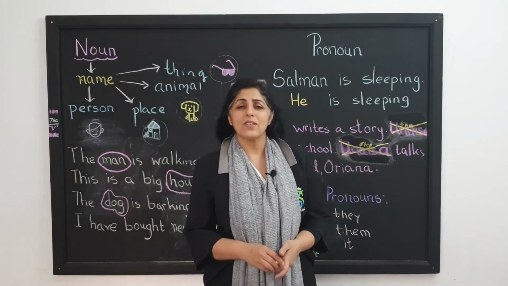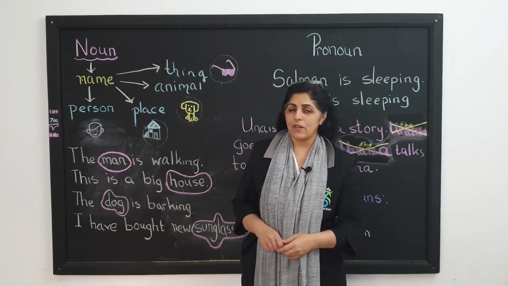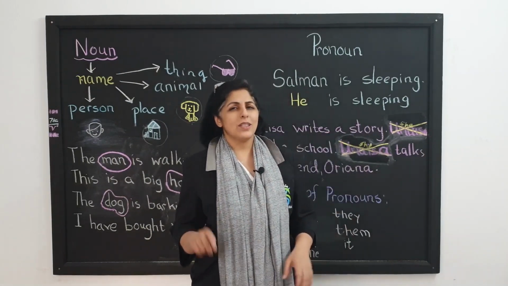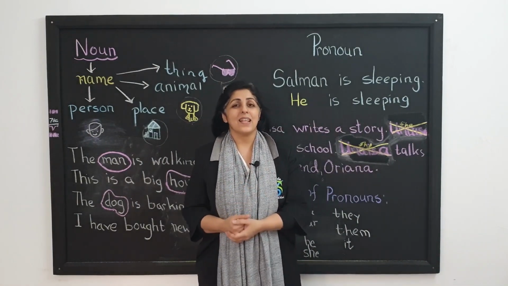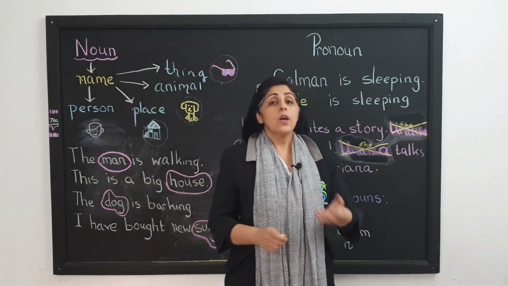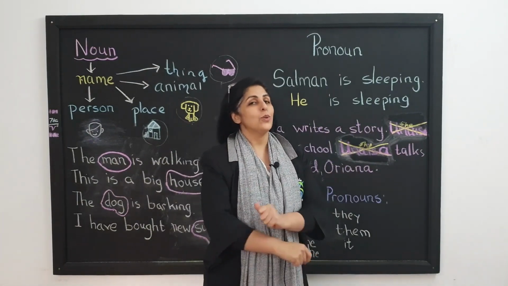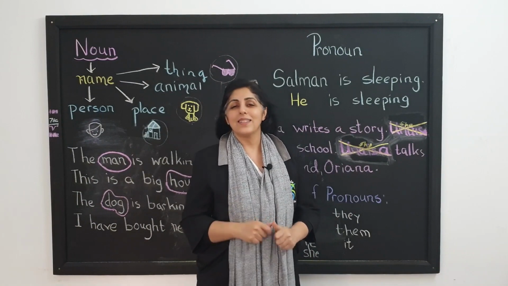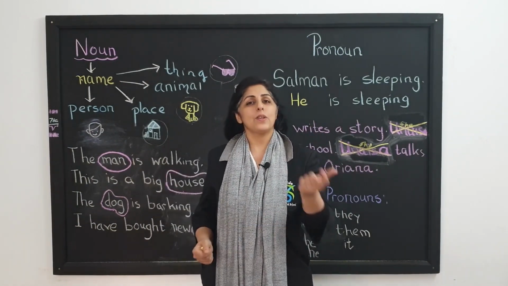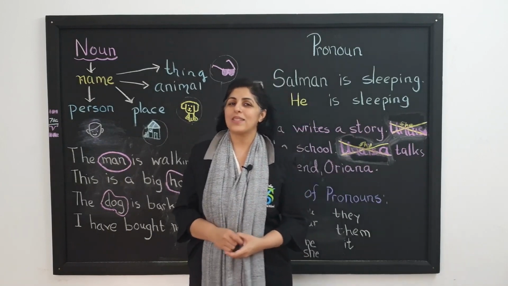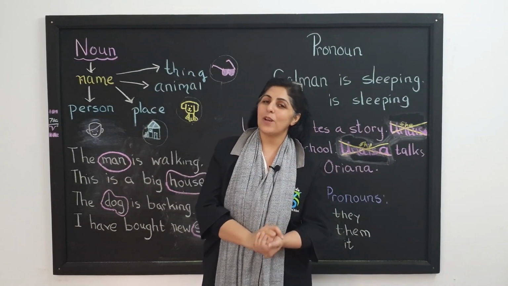Sounds so much nicer instead of saying again and again, Onaisa did this, Onaisa did that, right? So Onaisa did this, she did that, she went there, she told me that. Sounds nicer, doesn't it? So children, this is what a pronoun is, where you use a word to... oh, I am not going to tell you that, because if I do that, then you get your definition. So once again, please put in the definition in the comment box. I am not going to give you the definition of pronoun today. Let's see if you can write it down by yourself.